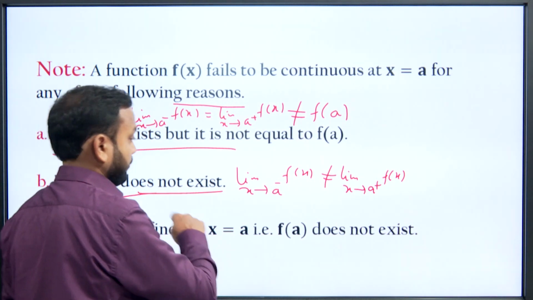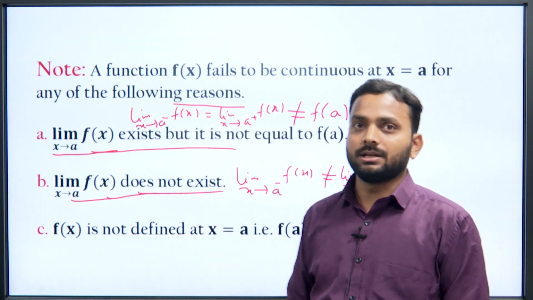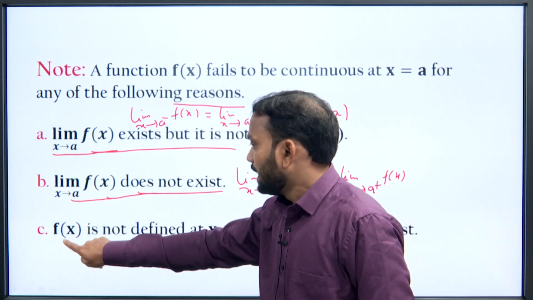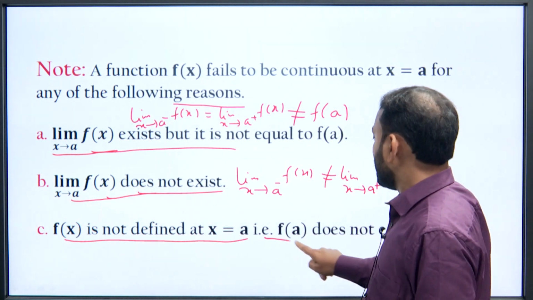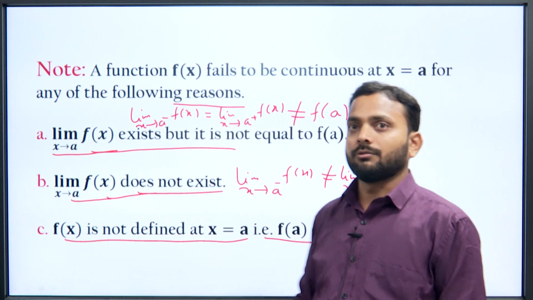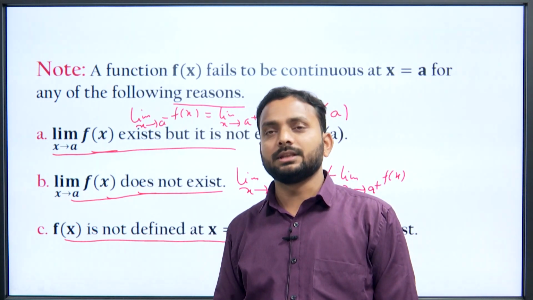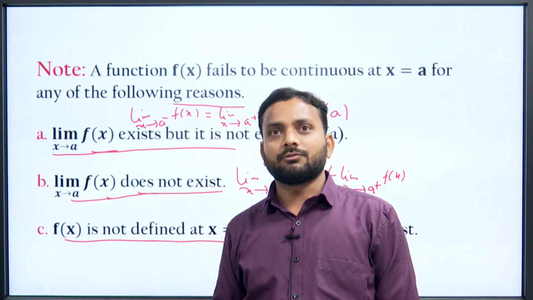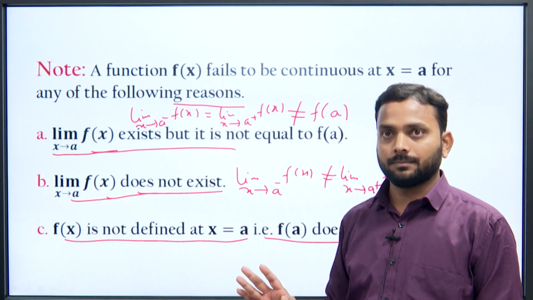So, in this case our given function f(x) is not a continuous function. Then third, f(x) is not defined at x equal to a, that is f(a) does not exist. If the value of the function at x equal to a does not exist, then our function f(x) also fails to be continuous.